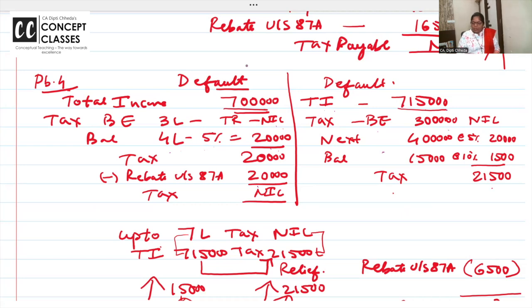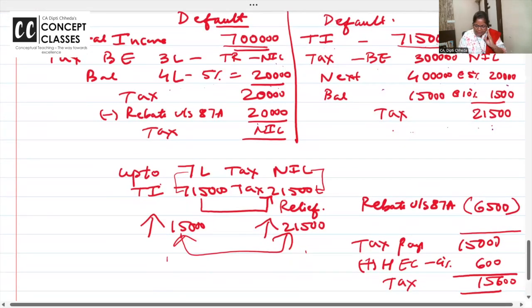Next, 4 lakh pays 5% tax. And above 7 lakh, 7 lakh to 10 lakh, what is the rate? 10%. I hope you remember. Up to 3 lakh nil, 3 lakh to 7 lakh 5%, 7 lakh and above 10%. So tax is 21,500.